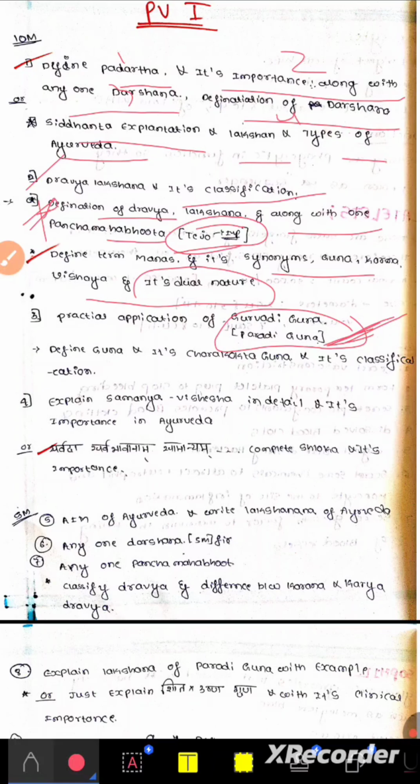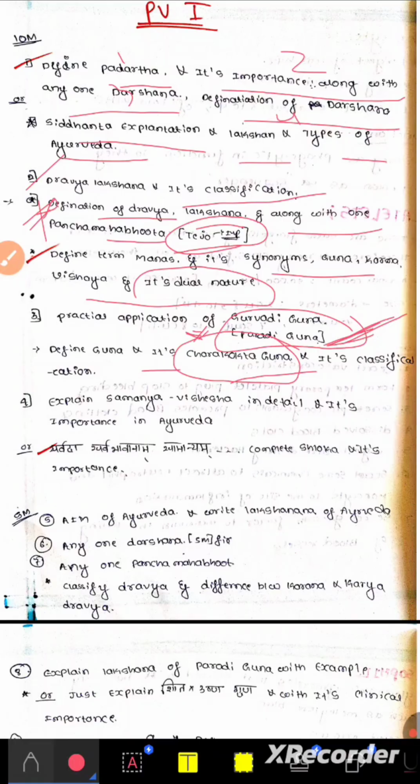Next one is: explain Samanya Vishesha, define Guna and its Charakokta Guna and its classification. Charakokta Guna is very, very, very important. If they don't ask it for 10 marks, definitely they'll ask it for 5 marks.